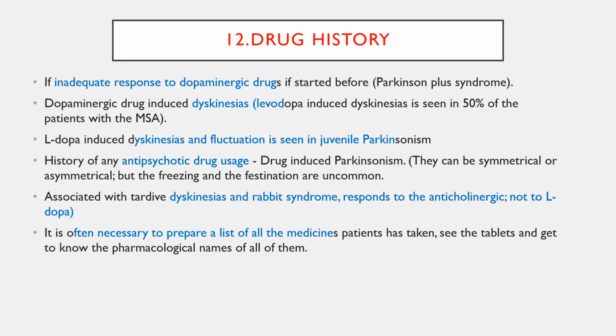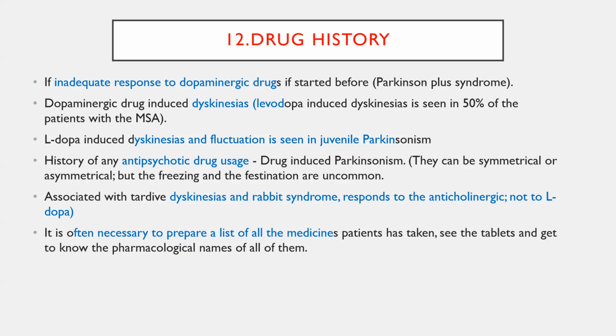So for example, if a patient you diagnosed as Parkinson's disease, you started giving levodopa. Usually typical Parkinson's disease, like idiopathic Parkinson's disease, will have a good response to the dopaminergic drug. But atypical Parkinson's disease like PSP and MSA, these all come under the atypical Parkinson's spectrum of diseases. In these, the patient will not have good benefit from the dopaminergic drug. And sometimes long-standing usage of levodopa may cause dyskinesias. Okay, dopamine-induced dyskinesias. And sometimes in multiple system atrophy and young onset Parkinsonism, patients will have severe dopamine-induced dyskinetic movement.